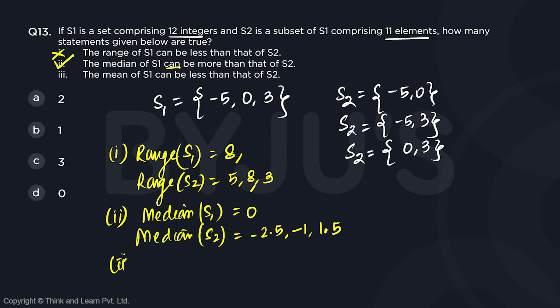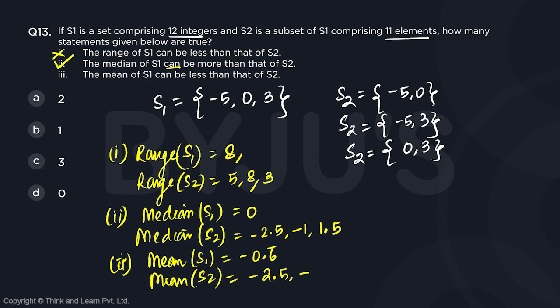Third case, the mean of S1. If you talk about the mean of S1, this is going to be the sum of all these numbers divided by the number of numbers, which is going to give us -2/3, which is -0.66. And if we talk about the mean of S2, we are going to have -2.5, we are going to have -1, and we are going to have 1.5.